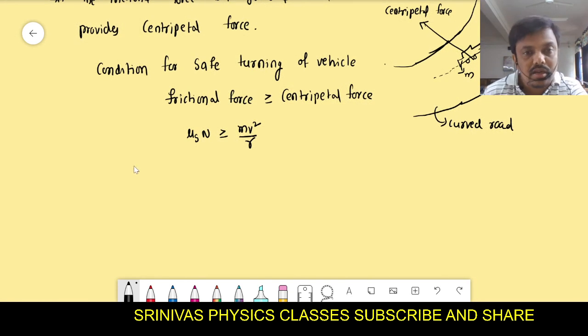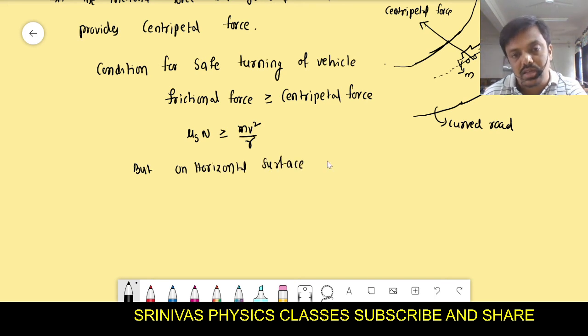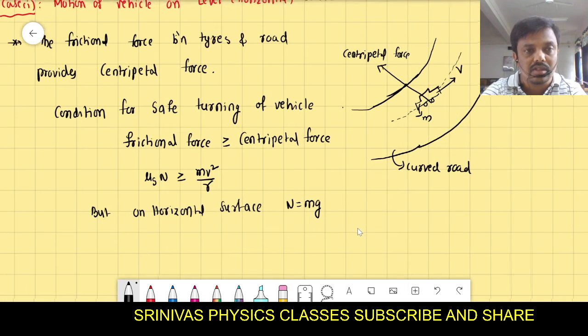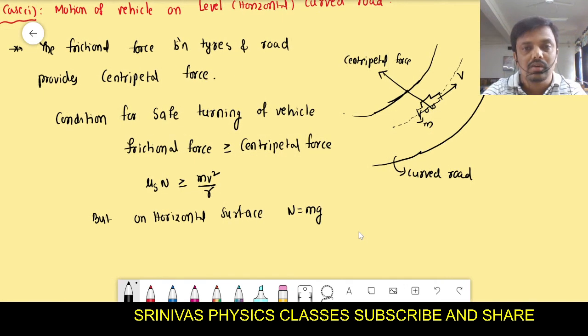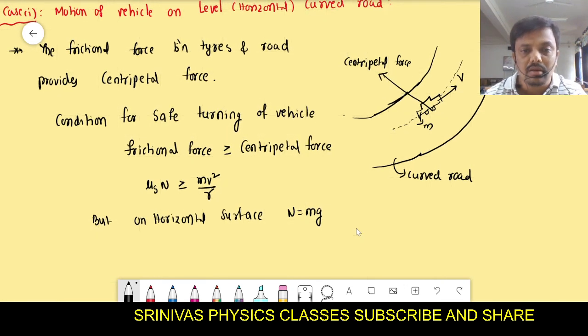What is the normal reaction on a horizontal surface? Can anyone tell? Yesterday I said, yes. On a horizontal surface, the normal reaction N is equal to what? Mg.